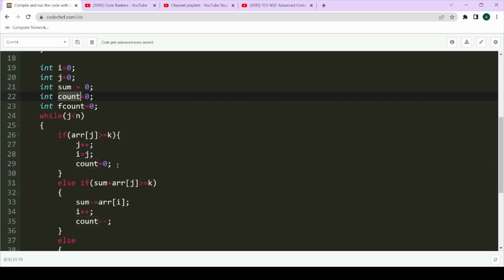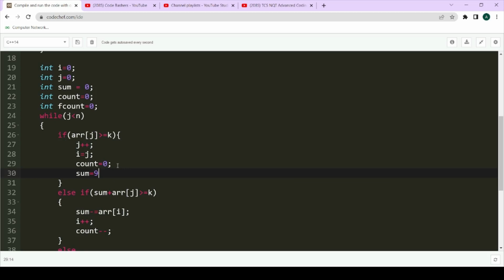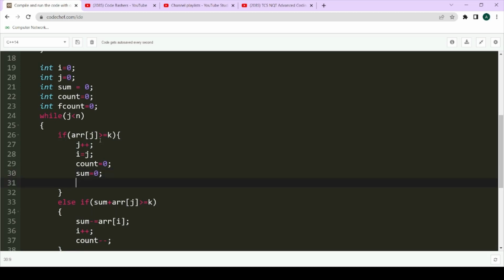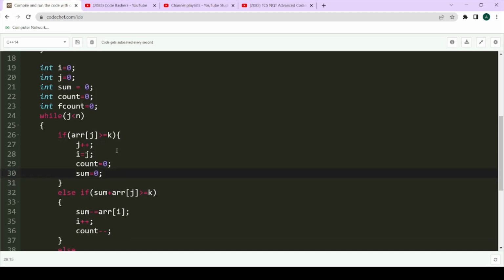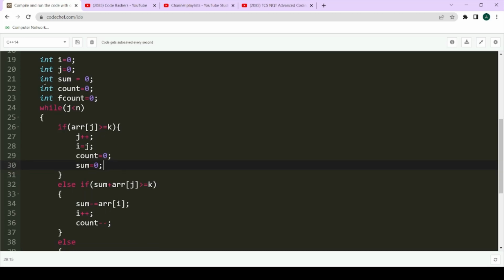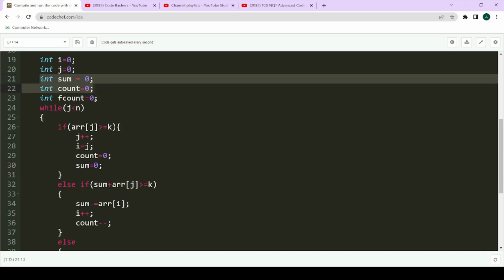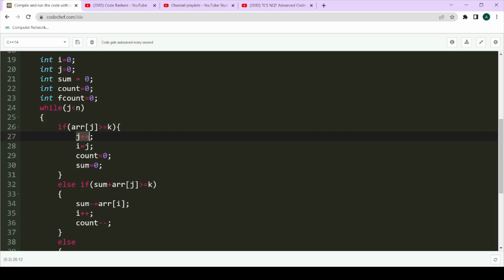Okay, so here again you can initialize all the variables again, that is sum equal to 0, and count again. You can say no, not f count, because f count will always maintain the large value. So here again these operations will be done again. All the operations will be started from the next element again, that is j plus plus, ignoring the element at i. We are making i equal to j, which was initially also the case, and count again we are starting from 0 only, and sum also we are starting from 0 only.